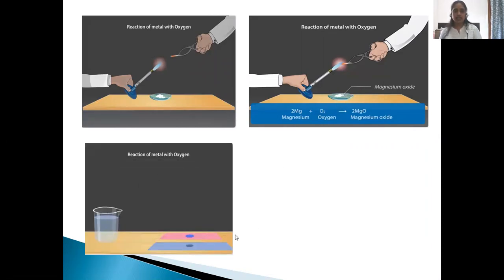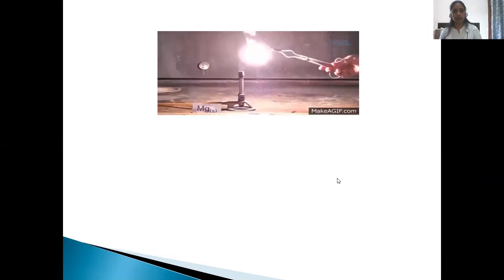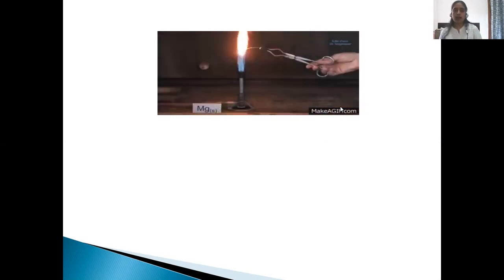If this ash is taken and mixed with some water in a beaker and tested with red and blue litmus papers, we see that red litmus turns blue. With this, we can say that the metal oxides that are formed when metal reacts with oxygen are basic in nature. This is the magnesium ribbon that burns, forming ash.